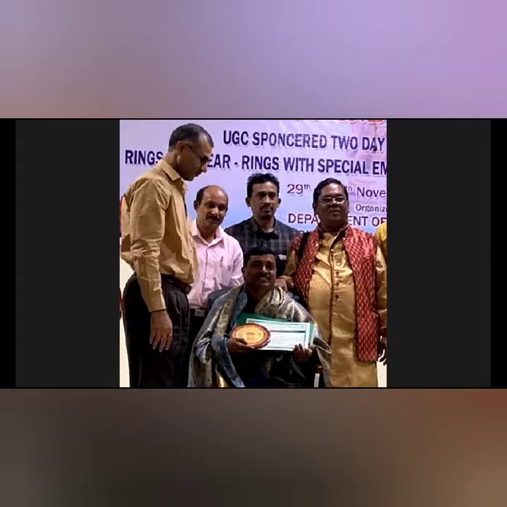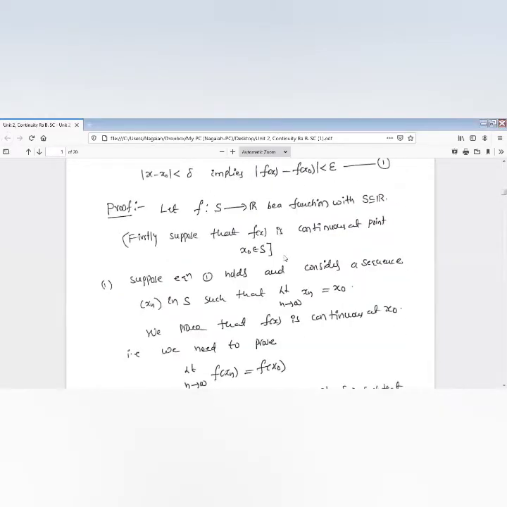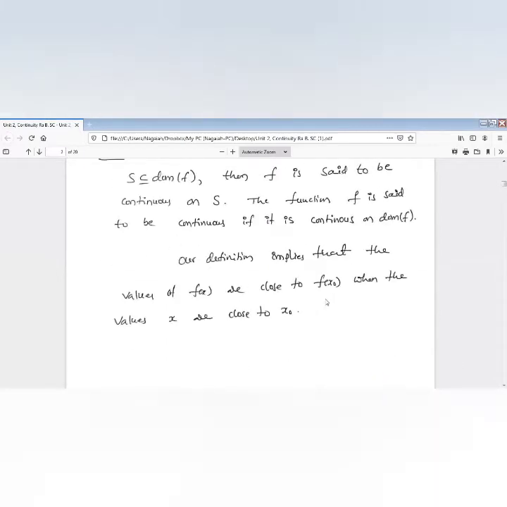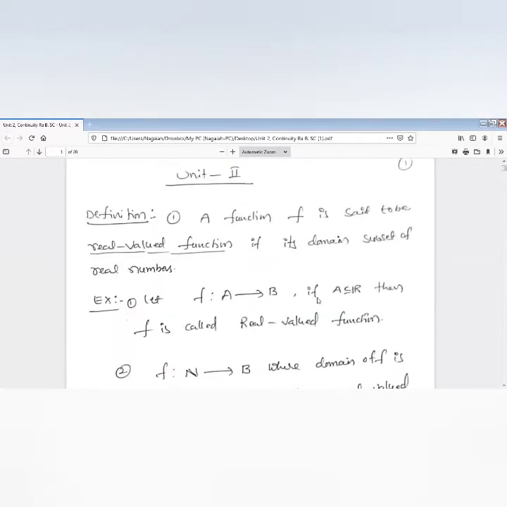Good morning, viewers. Today, I'm going to explain continuity of a function. This is the definition of continuity in the sequence scenario. So first, what is a real valued function?